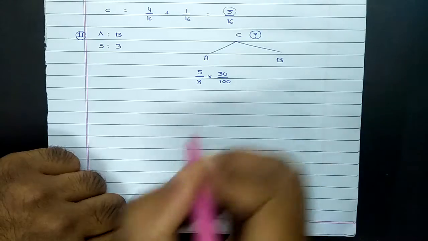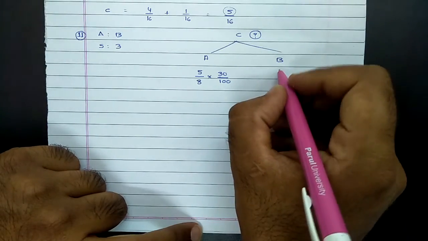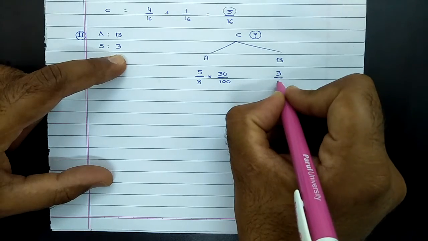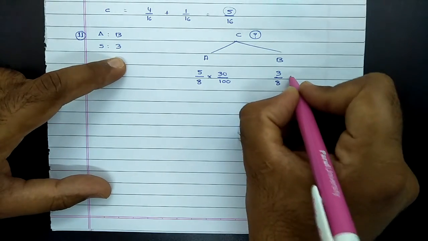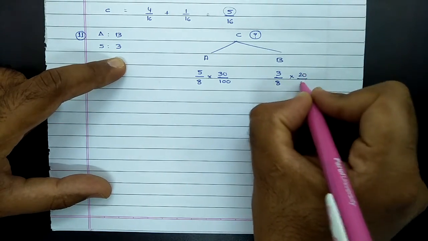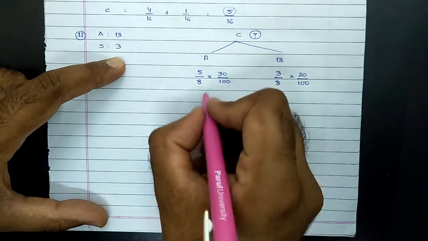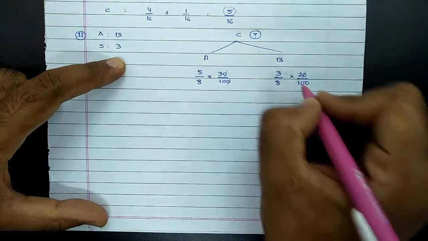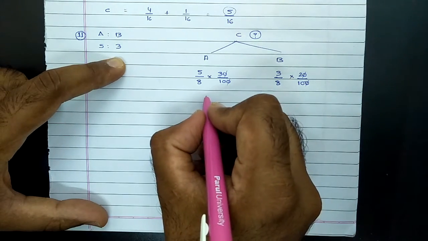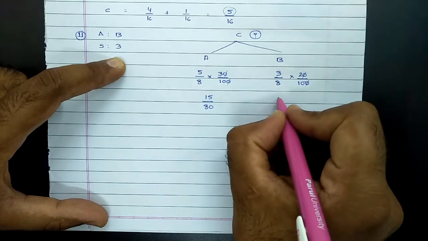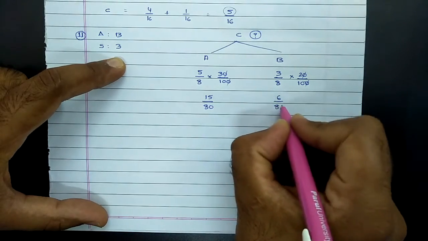Yeah, 3 by 10. Same way, B surrenders 20% of his share. So B's share in business was 3 by 8. Of his share, he provides 20%, means 20 by 100. Now you can simplify it. On simplification, I am just simplifying the zeros. So it comes to 15 by 80 for partner A and 6 by 80 for partner B.